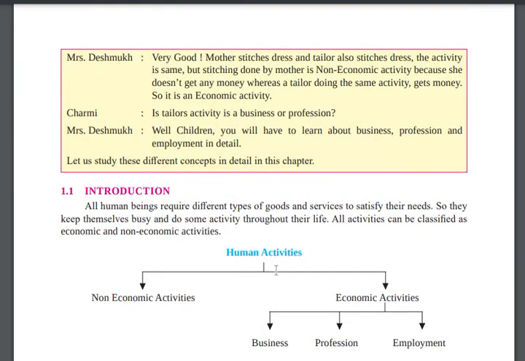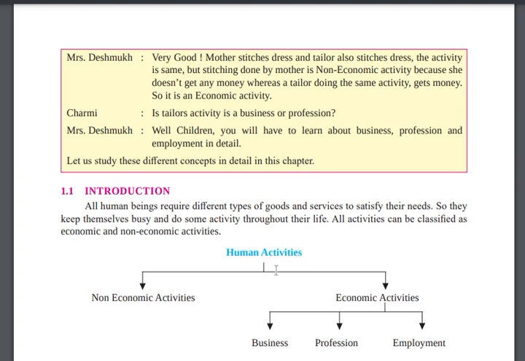Okay, so until now you have understood what economic activity and non-economic activity are. Economic activities are those where whatever activity you are doing, you are getting money, but in non-economic activity, whatever you are doing, you are not getting money. Clear? There are so many examples. Take the example of getting a lift from someone and not paying money: that is a non-economic activity. And if you are traveling from one place to another and you have to pay money, that is an economic activity.